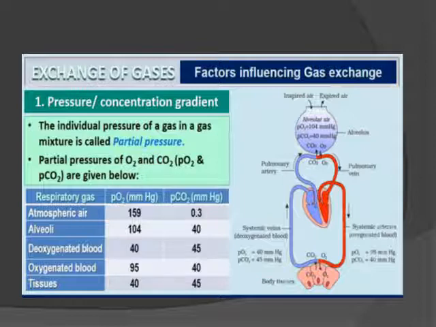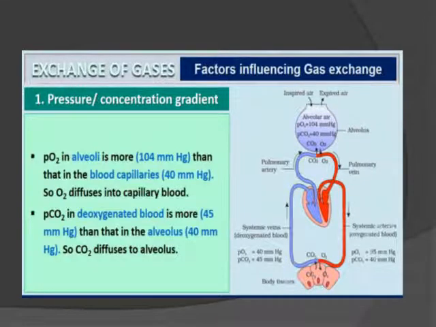So this is the alveoli. Alveolar air has 104 of oxygen and 40 of CO2. So that is the pressure concentration gradient: PO2 in alveoli is more than that in the blood capillaries, so O2 diffuses into the blood capillaries. Whereas PCO2 in deoxygenated blood is more than that of the alveoli, so CO2 diffuses to the alveoli because of the difference in the pressure gradient or concentration gradient.